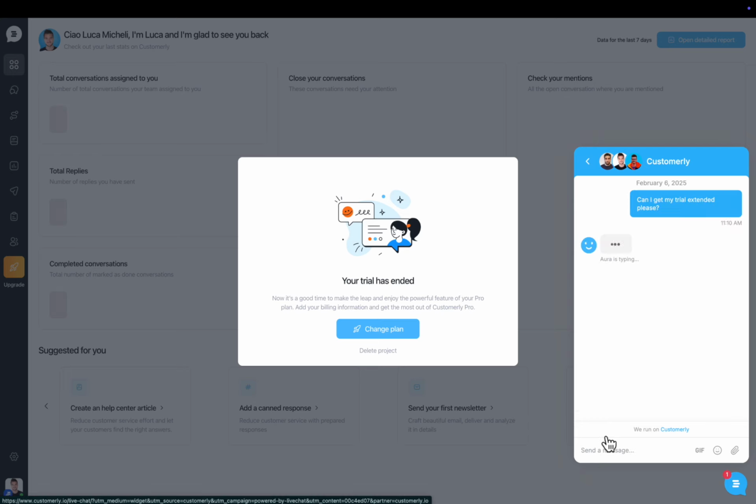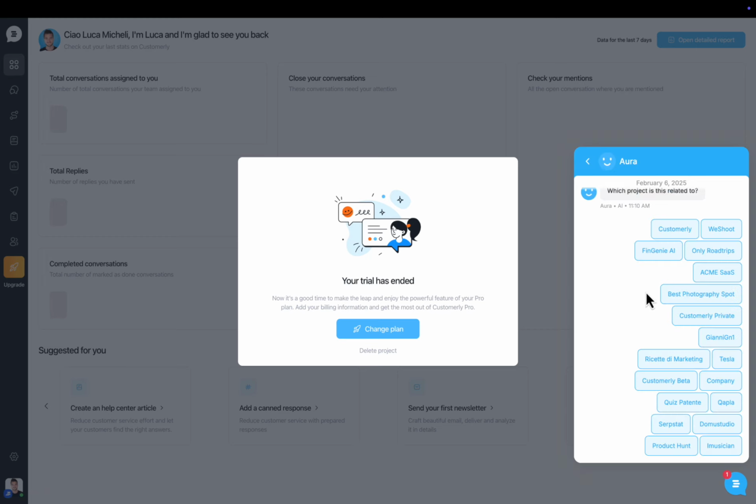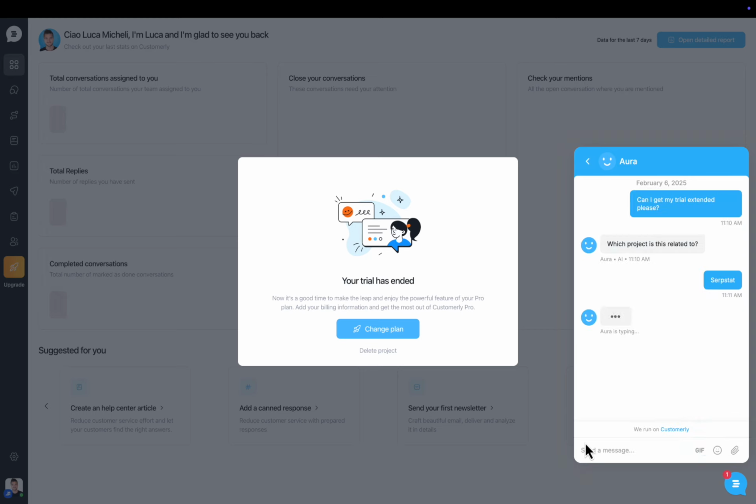Ready? Let's get started. What is going to happen is Aura is identifying this specific intent of the trial extension. And the first thing she's going to ask me for is which of the projects I'm managing I want to extend, so I'm going to extend this one. She's going to ask me some questions. So could you please let me know the reason why you need a trial extension, the feature you will be trying during the extended period, and which plan are you interested in? I'm going to use the Pro, okay? So I'm going to just respond to that.